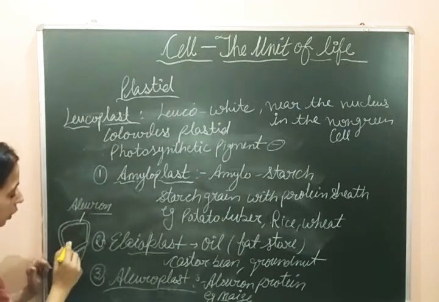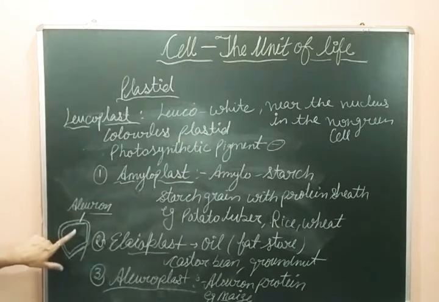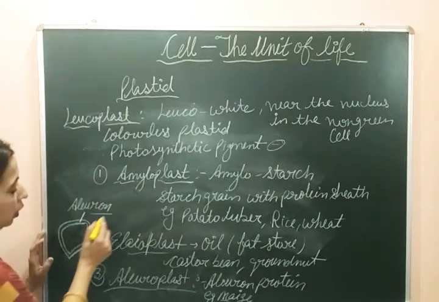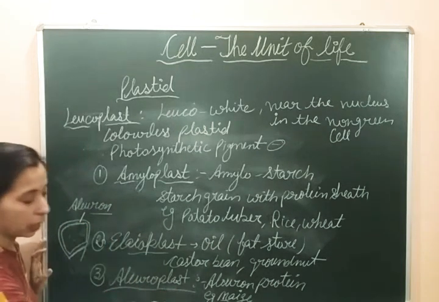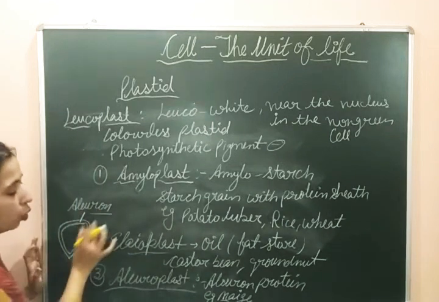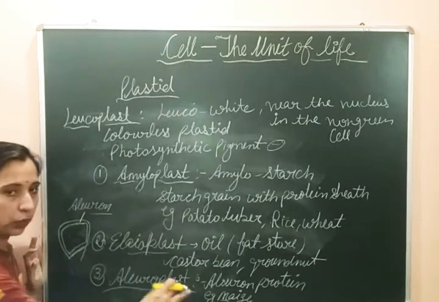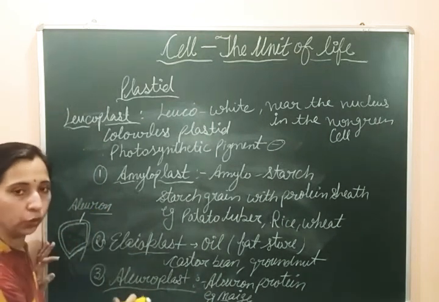Protein is stored here, and in this other area it stores starch, so amyloplasts are present here. This layer is the aleurone layer. So the example we are discussing is the aleurone layer of the maize, which is an example of aleuroplast.